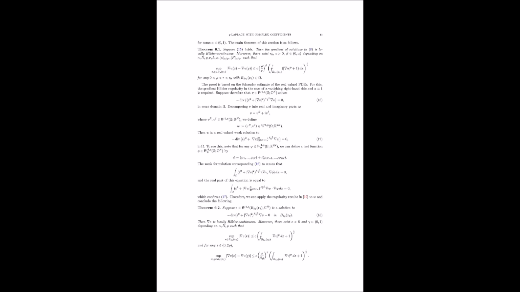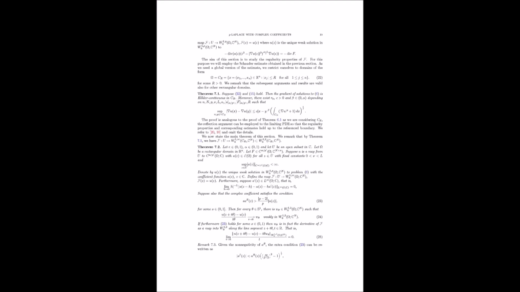And they define a map G from C^m to C^m, where each component G_j of z is the integral over omega of a of x times the quantity epsilon squared plus the magnitude of the gradient of u(z) squared, all raised to the power of p minus 2 over 2, times the complex inner product of the gradient of u(z) and the gradient of phi_j dx, minus the integral over omega of the complex inner product of f and the gradient of phi_j dx. This is related to the weak formulation.